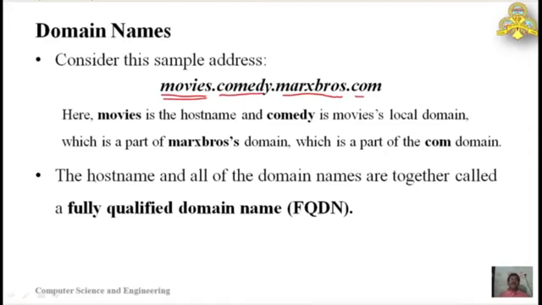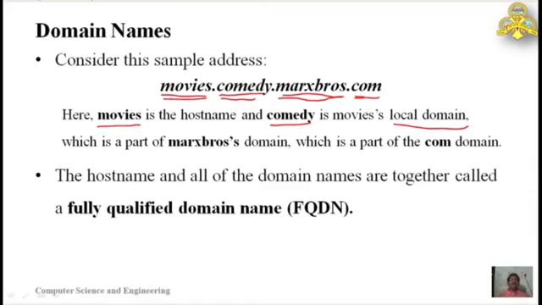So this host name movies comes under the domain comedy. This comedy is the movies' local domain, that is, where the movies host exists. Comedy is part of the Marsbros domain, and Marsbros is a part of the .com domain.